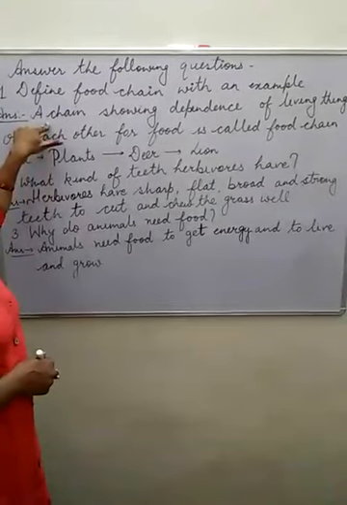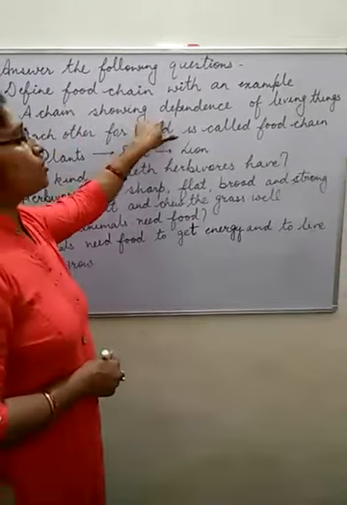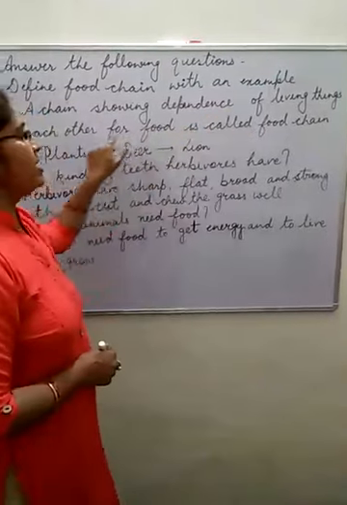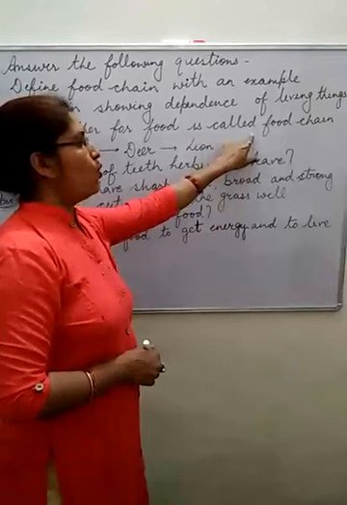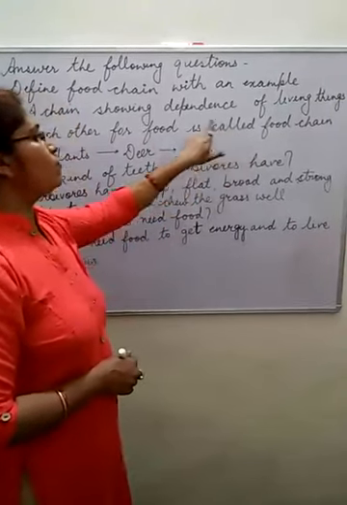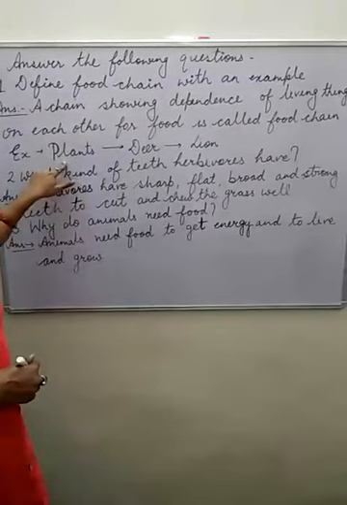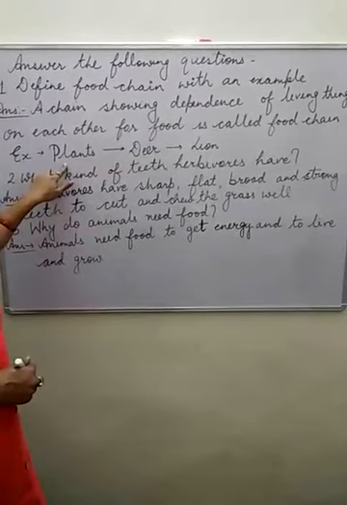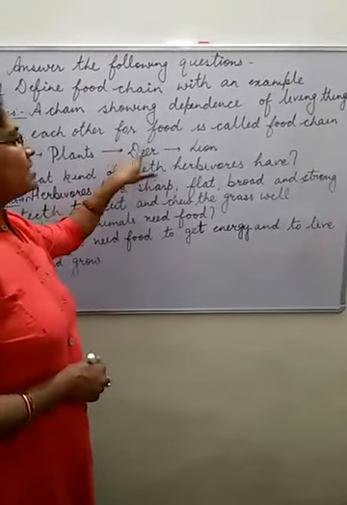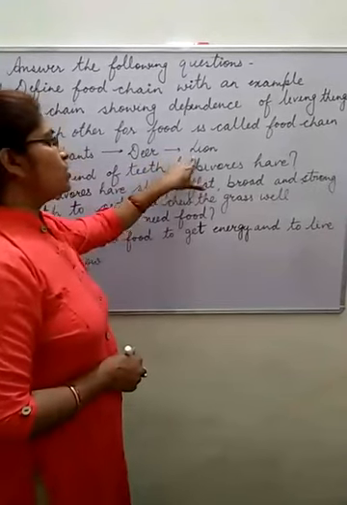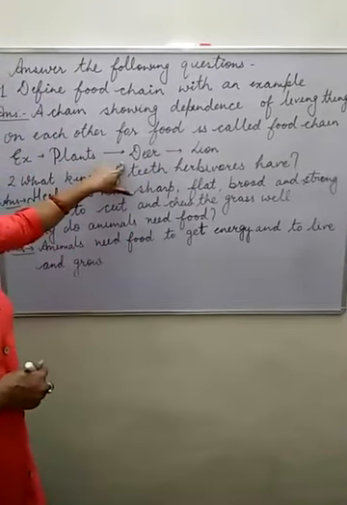What is a food chain? A chain showing dependence of living things on each other for food is called a food chain. In this answer we have to write an example also. What is the example? Plants are eaten by deer. Deer is eaten by lion. So this is an example of a food chain.